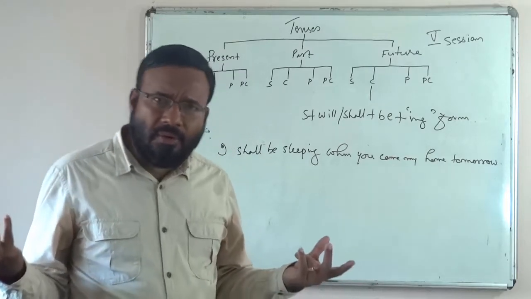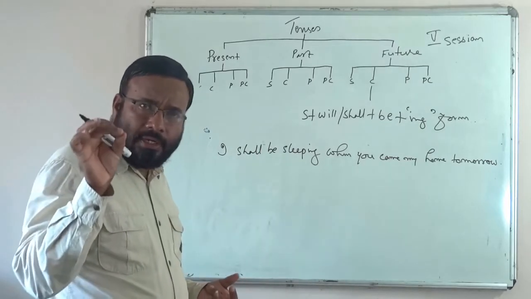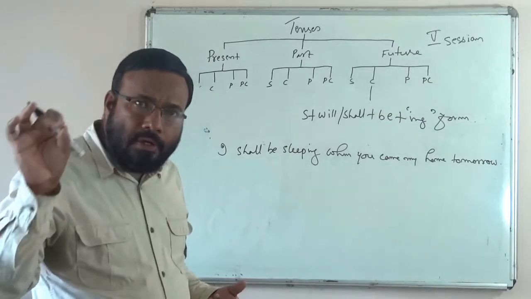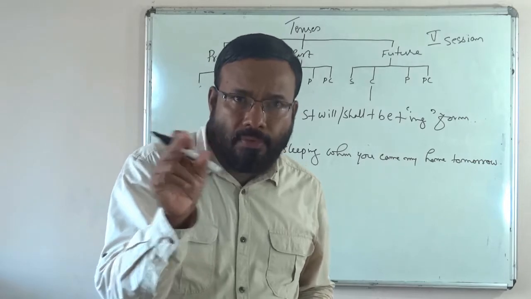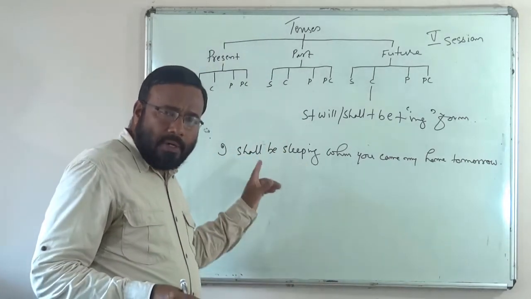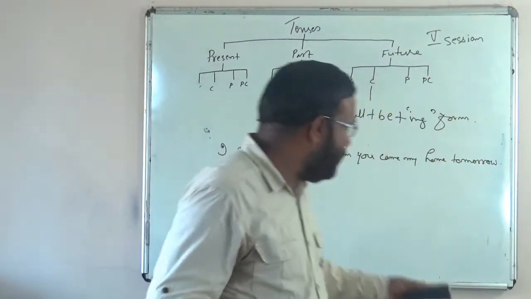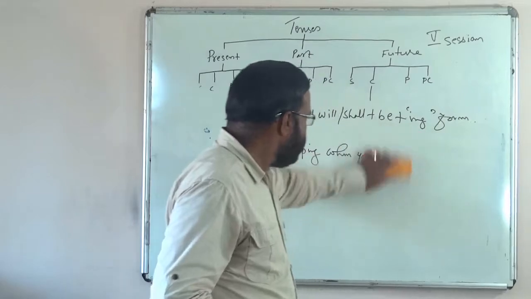So it is quite simple. This is future continuous tense. It simply shows an action that may continuously happen for some time in the future. Okay, right? This is the main function. Apart from this main function, this tense has got one more function. Let us see that also.